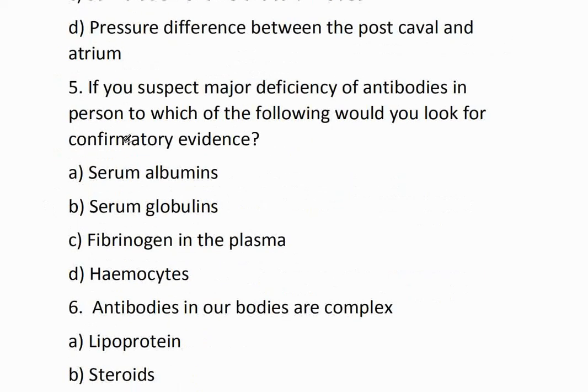Question number 5. If you suspect a major deficiency of antibodies in a person, to which of the following would you look for confirmatory evidence? Option A, serum albumins. Option B, serum globulins. Option C, fibrinogen in the plasma. Option D, hemocyte. The correct option is option D, hemocyte.